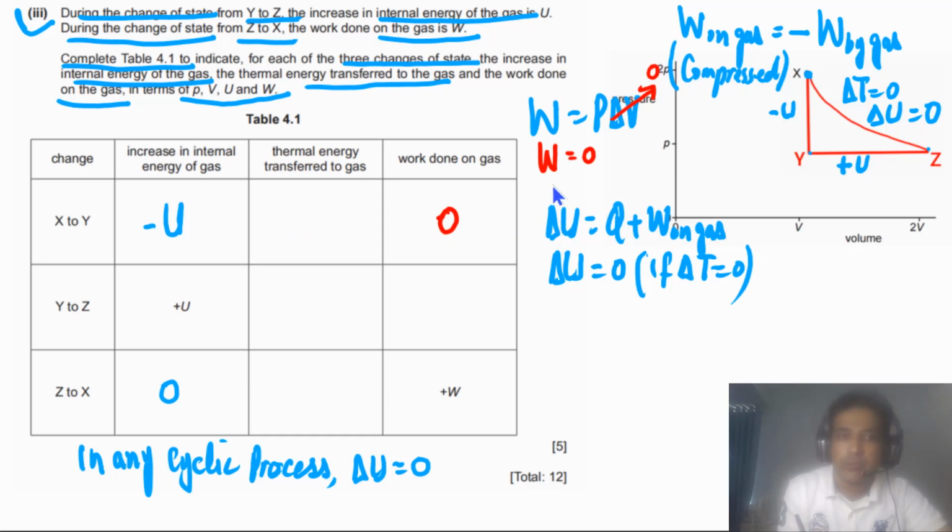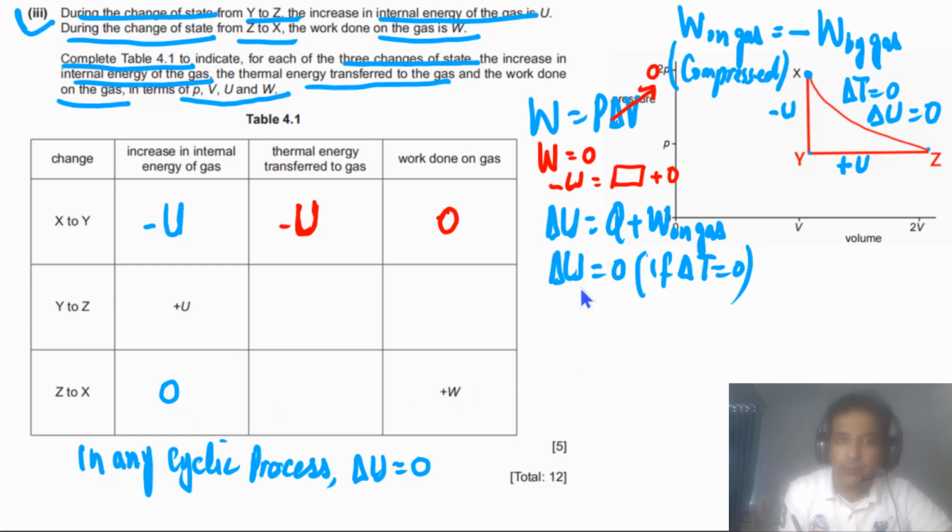So here we can write, this is delta U. We don't know this one, but we have this one equal to 0. So how about thermal energy transferred to the gas? That also has to be negative U. So we can write here negative U. If you go to Z to X, we have change in internal energy equal to 0, and work done on gas is plus W.